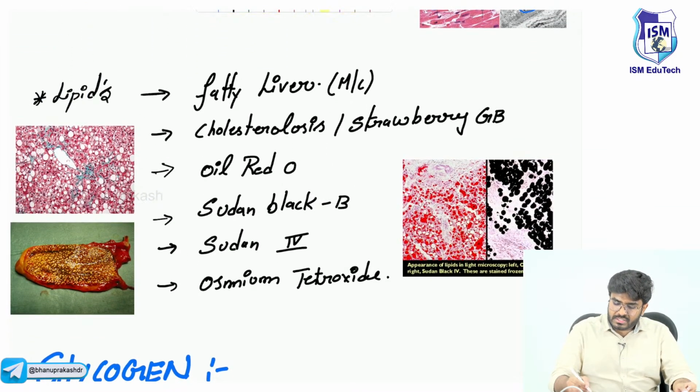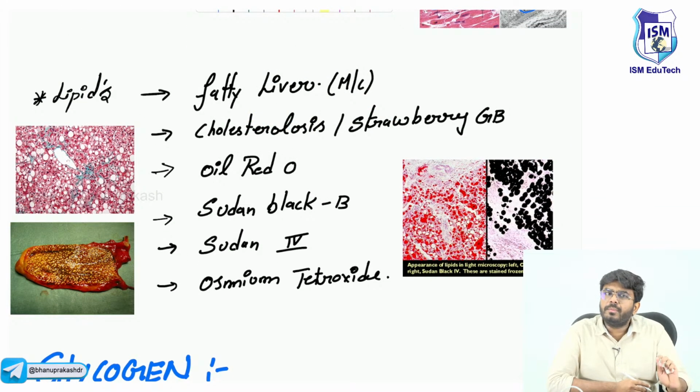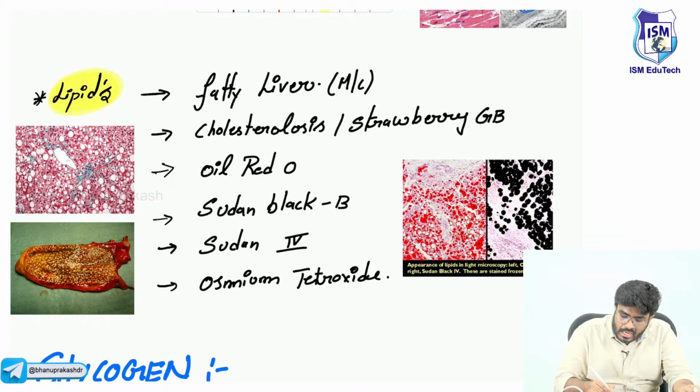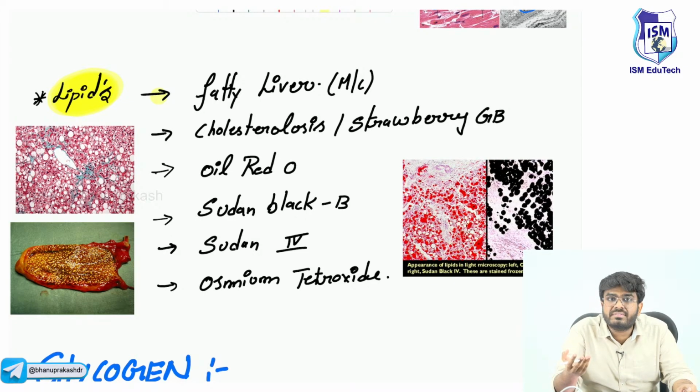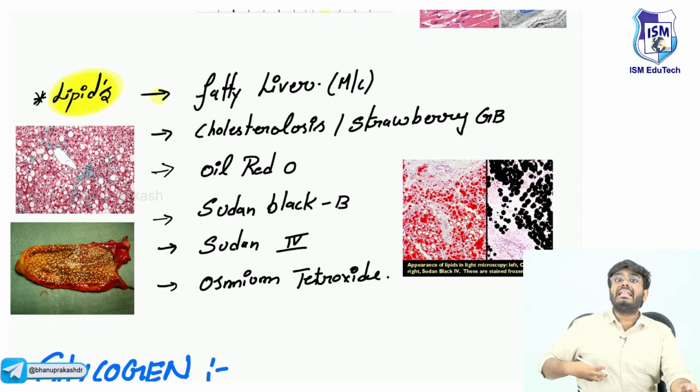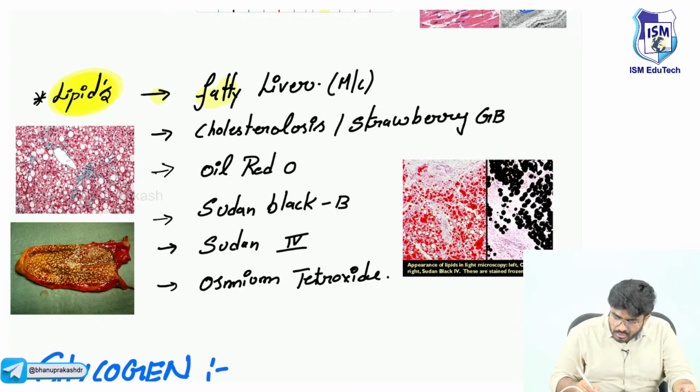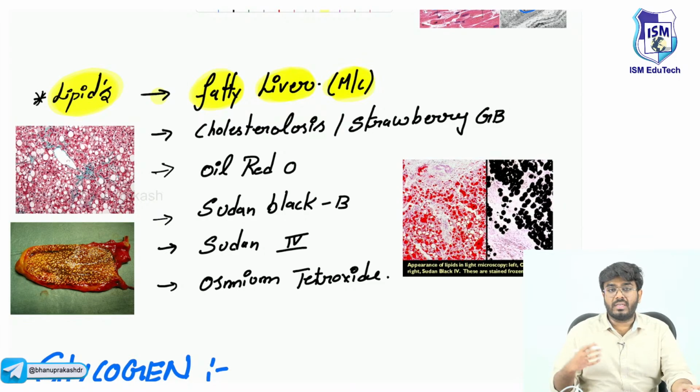Next, let's talk about the lipids. Pigment accumulation, iron accumulation, copper accumulation, and pigment accumulation like lipochrome are completed. Now, let's see lipids. There are certain conditions where extra amounts of fats will start to accumulate inside your cell. Do you know any such condition? Liver, sir, fatty liver. Fatty liver is the most common, and the liver is the most common organ for lipid accumulation.